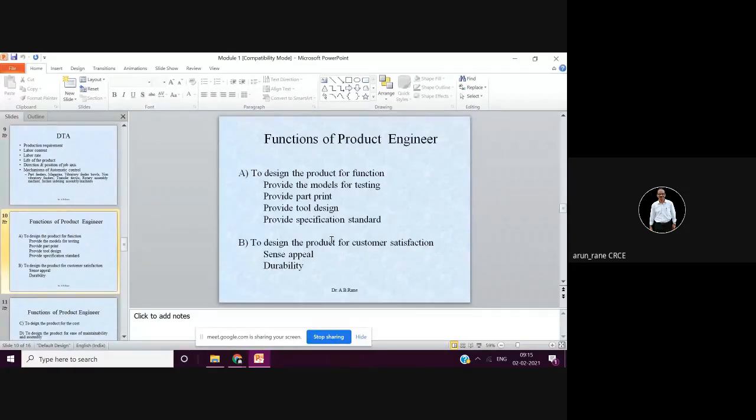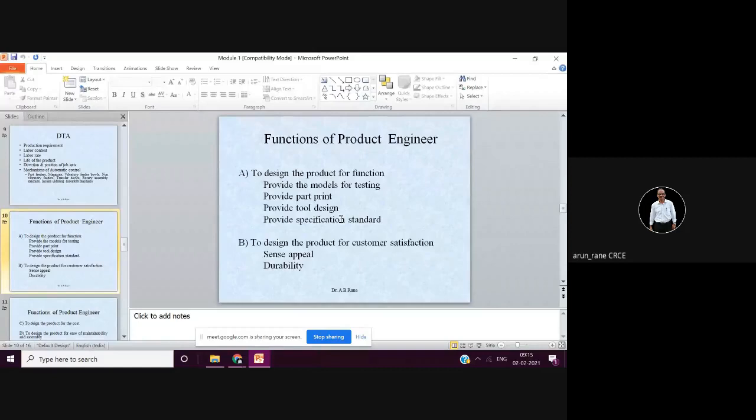Then you have to provide the tool design also. Now here tool design means not only jigs and fixtures, it also includes your cutting tools. What kind of cutting tools are required, any form tools or any special kind of tools. If you are going to use any jigs or fixtures, or any molds, injection molds, blow molds for the product, then you need to provide that design also, tool design.